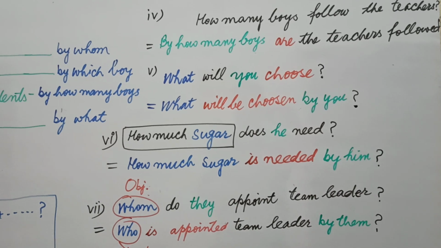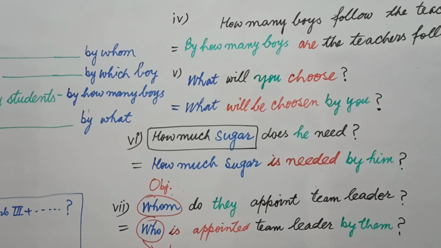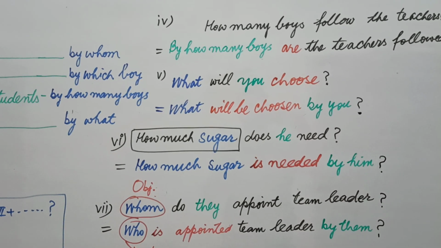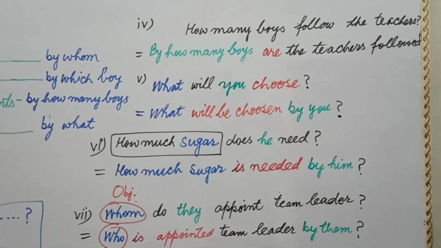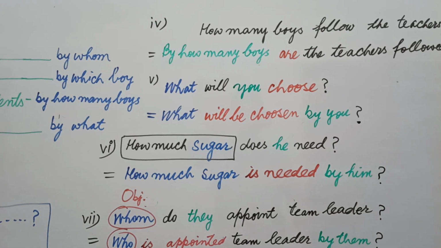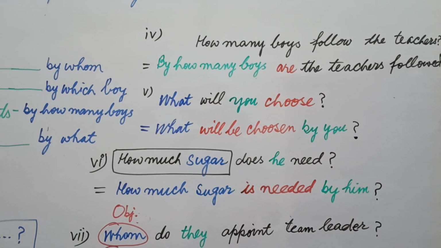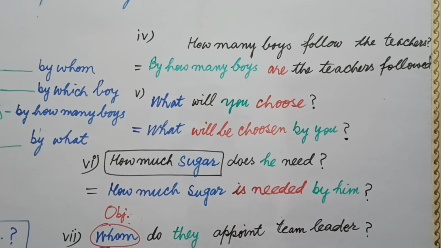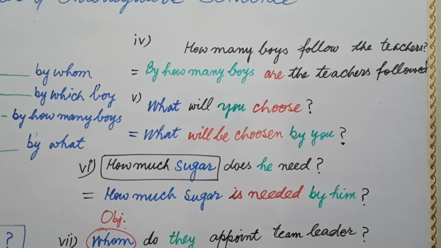Like in our previous examples, our question words were who, what, but now the words that are creating questions are more than one, so we can say it is a phrase. Now, how many boys follow the teachers? The word boys is a subject, and this subject is connected with the question words. The question phrase is how many boys. How many boys will work as a subject.